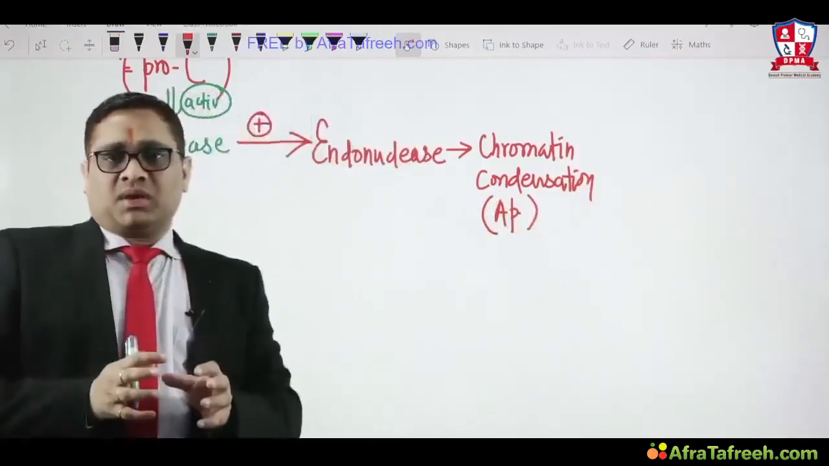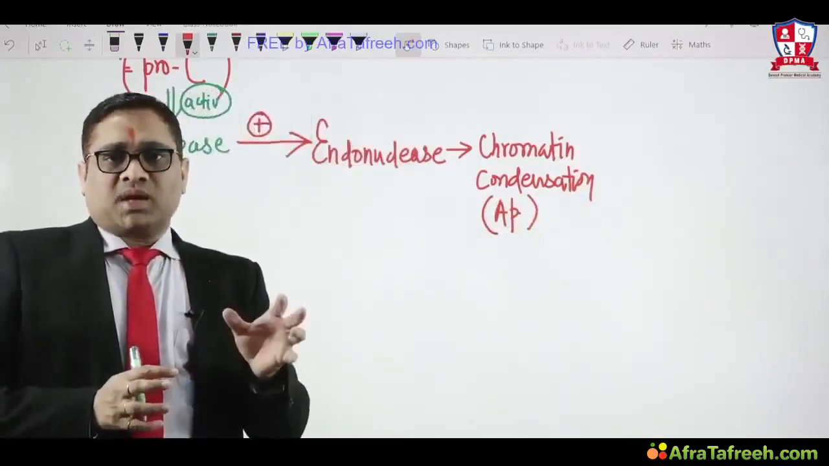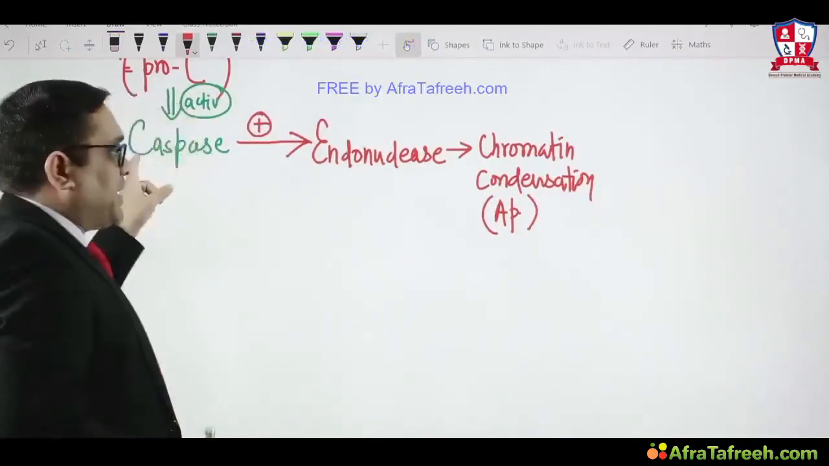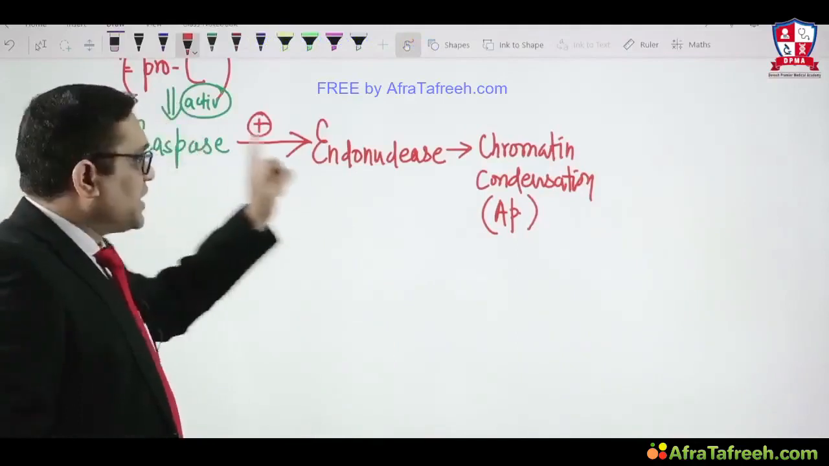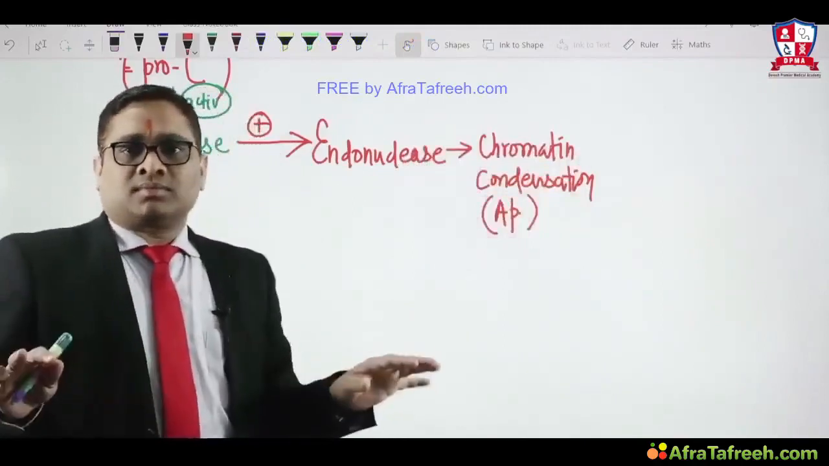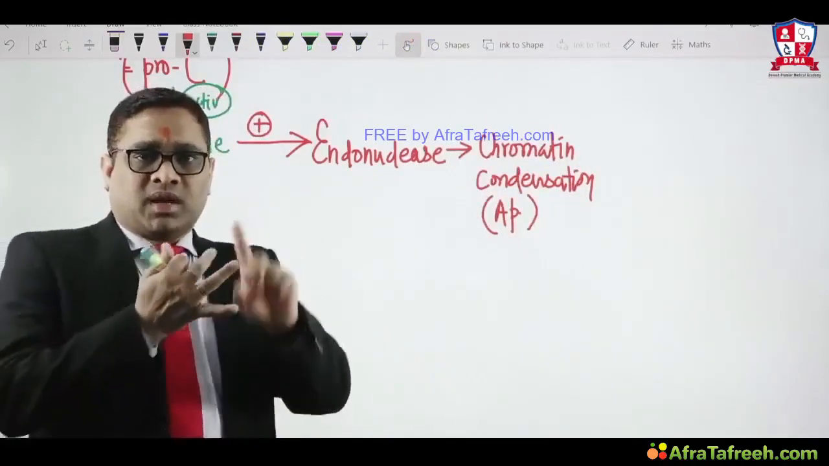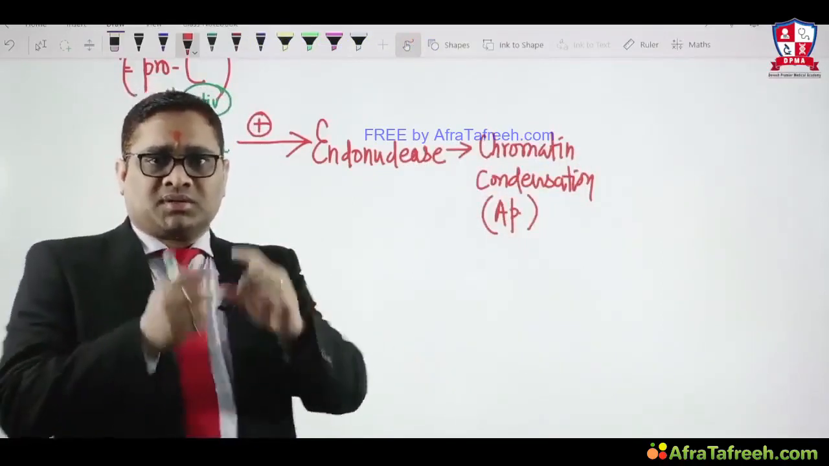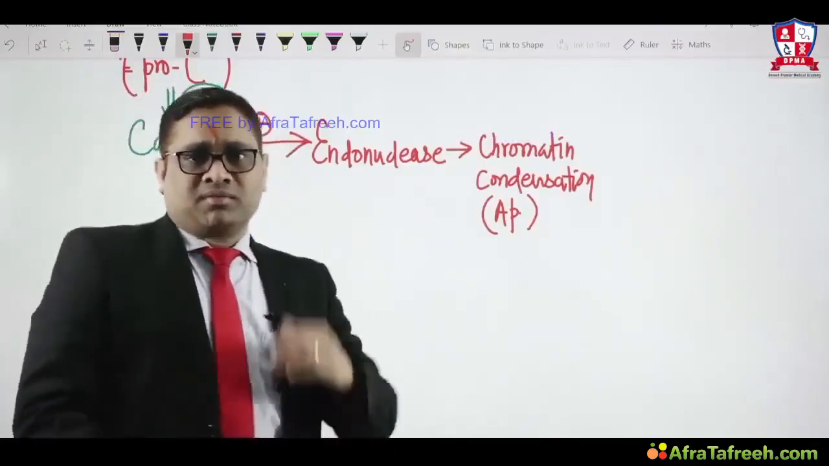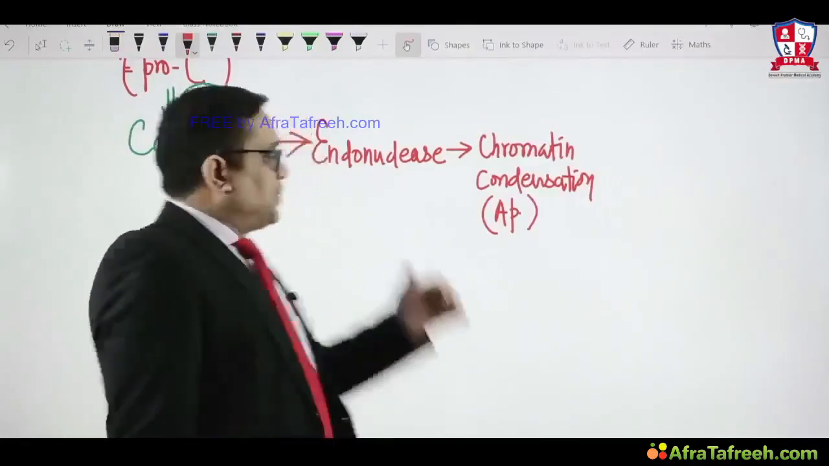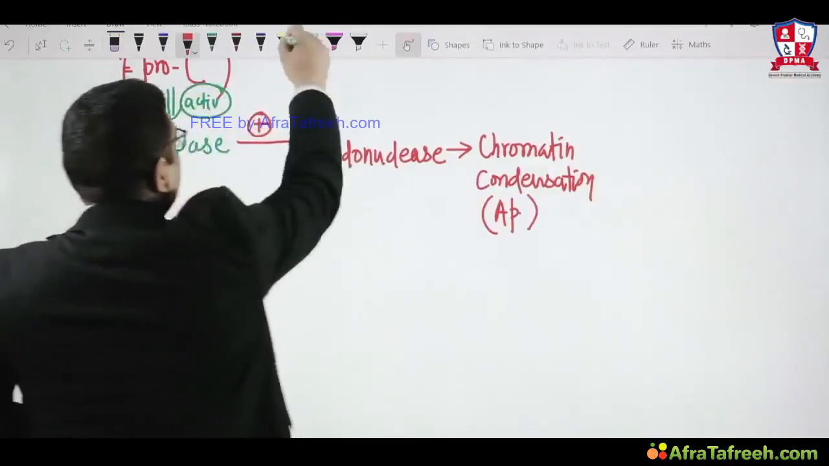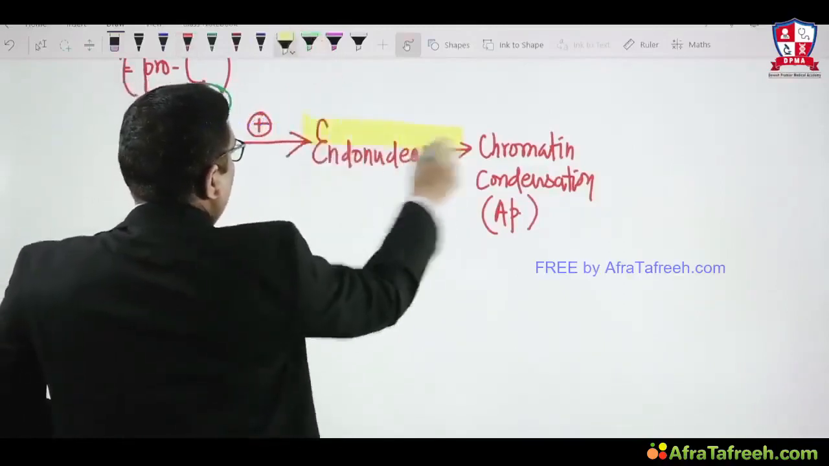So if you ask me what is the mechanism of apoptosis, in a single line I will describe: caspase activation causing endonuclease activation leading to chromatin condensation. That's all. Caspase, endonuclease, chromatin condensation. This is the single line mechanism of apoptosis, which we will elaborate from here onwards. But before that, I want to tell you an important point regarding the endonuclease. Another important MCQ in exam.